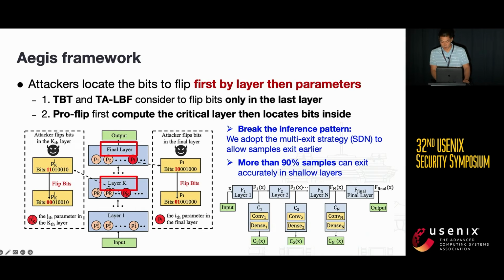Inspired by this, if we break the inference pattern by adopting the multi-exit strategy, namely SDN, to allow samples to exit earlier, we could effectively mitigate such attacks. For example, by forcing most samples to exit early, the flipped bits at the last layer will probably be ignored during inference to achieve defense goals. Also, the early exit mechanism will not hugely affect the model accuracy, which has been validated by previous work SDN.